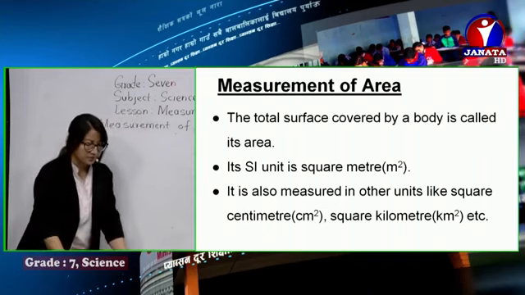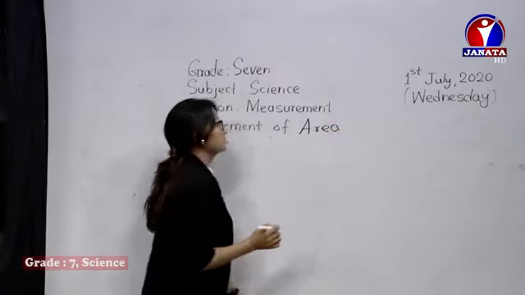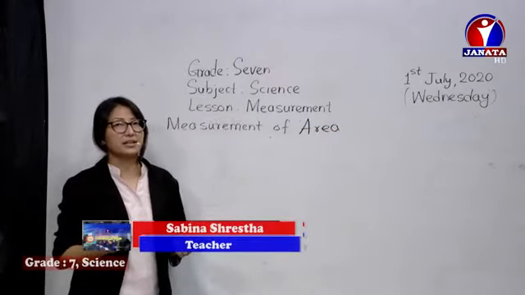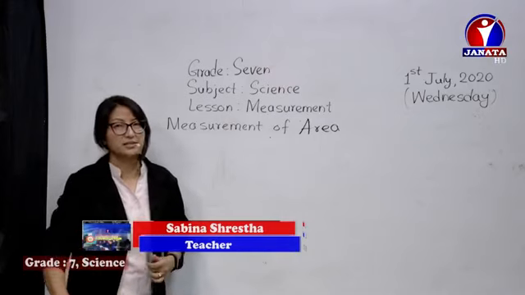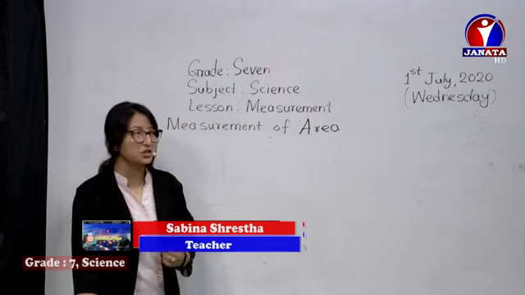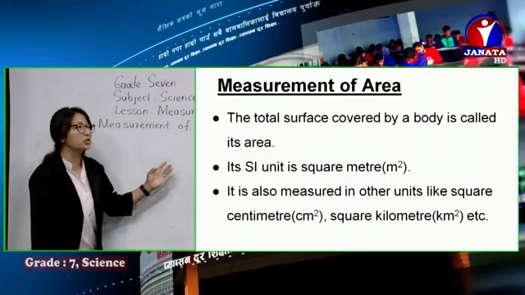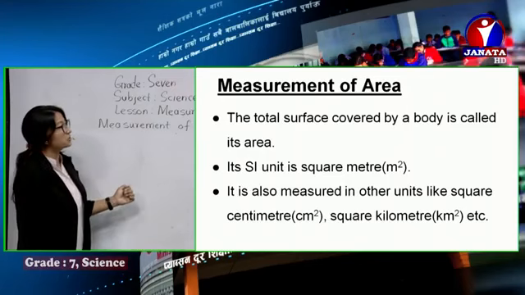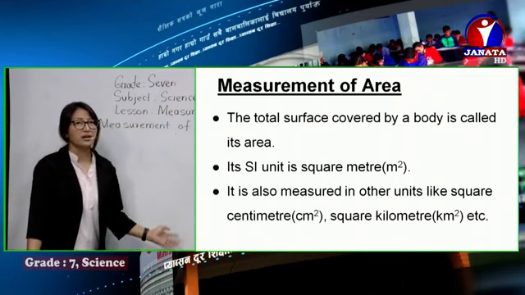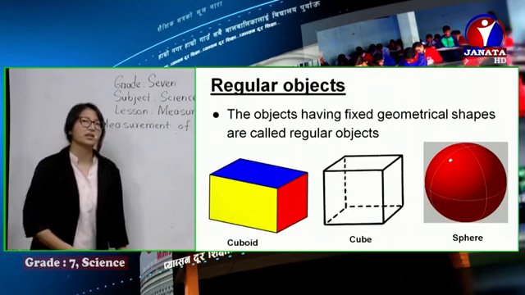Let me write here, measurement of area. We can calculate the area of different objects, and the SI unit is square meter. We can also denote it by meter square. Of course, we can use various other units for measurement, such as centimeter square, kilometer square, millimeter square, and so on. These are different units of measurement of area.